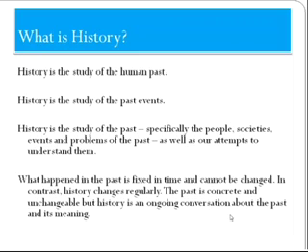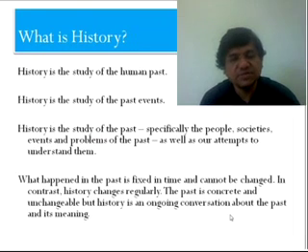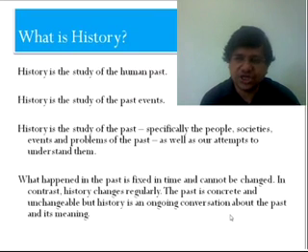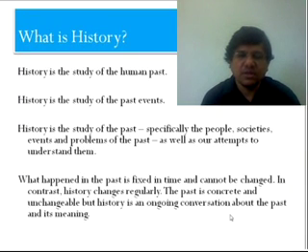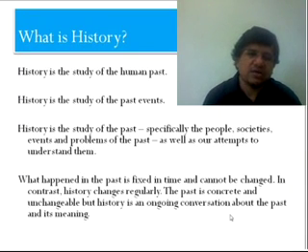But if we dig deep, there is a very interesting difference between what has happened in the past and what actually history is. What happened in the past is fixed in time, right? It cannot be changed. For example, around 300 years ago, at a place called Haldighati in Rajasthan, there was a battle between Mughal King Akbar and Rajput King Rana Pratap.